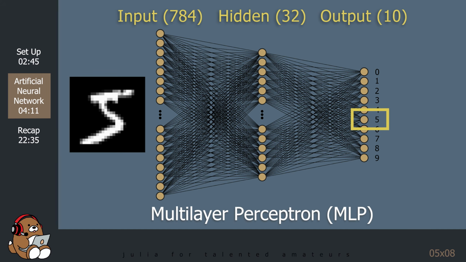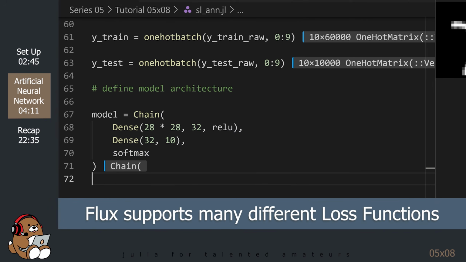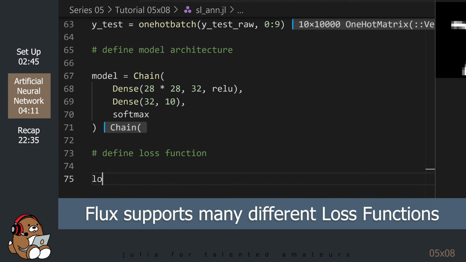Based on the result after a single epoch, the model will then update the parameters slightly in order to reduce the loss by using an optimization algorithm. Your model will repeat this process until you tell it to stop. I'll cover all of those other coding terms like chain, dense, ReLU, and softmax in the next tutorial. Let's move on to defining the loss function.